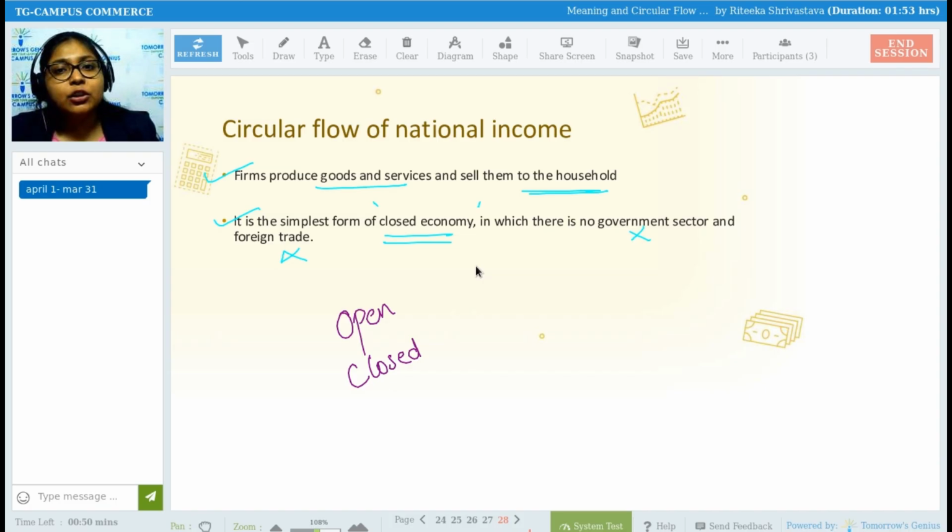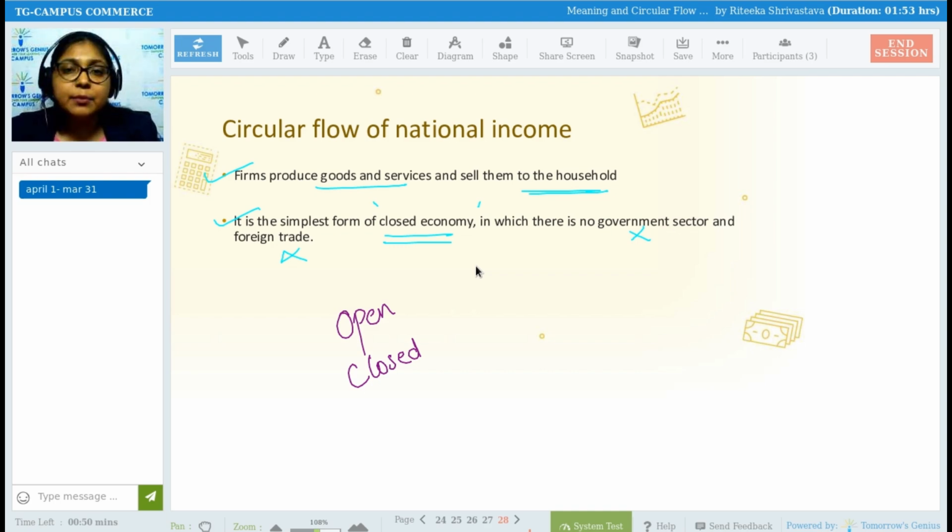So basically, open economy is the kind of economy which does the trading of goods and services with the foreign sectors, whereas closed economy is the type of economy which does not do the trading of goods and services with foreign countries. They will only trade goods and services within the geographical boundaries of the country. So that is closed economy and open economy.